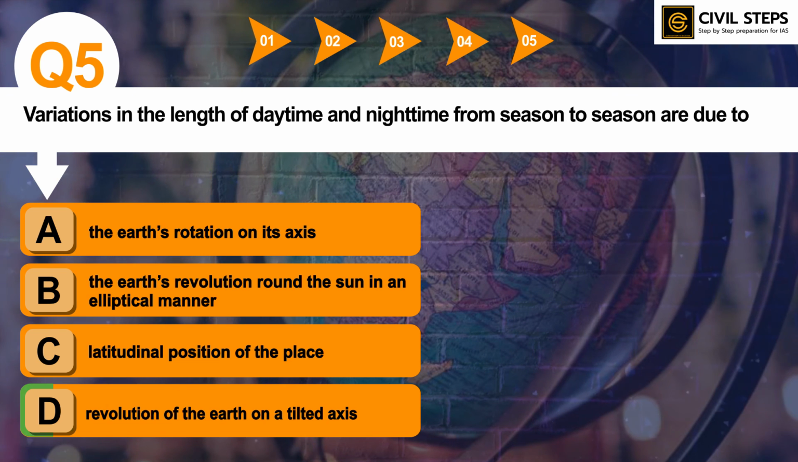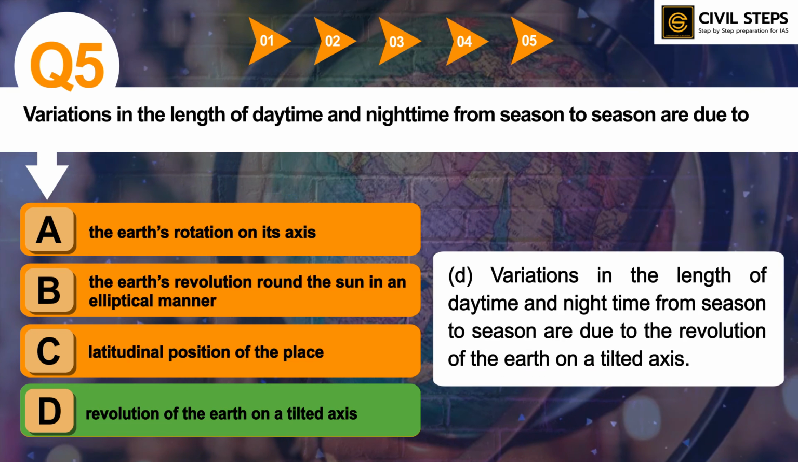So the answer of this question is option D, revolution of the earth on a tilted axis. So variations in the length of daytime and nighttime from season to season are due to the revolution of the earth on a tilted axis.